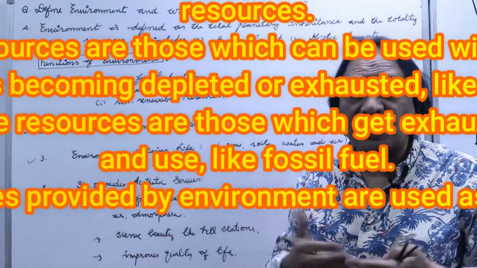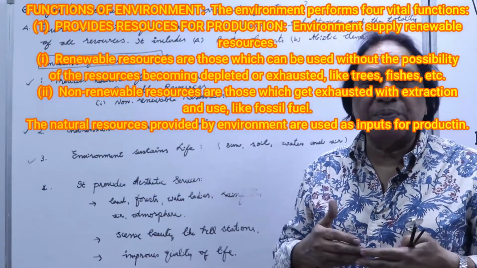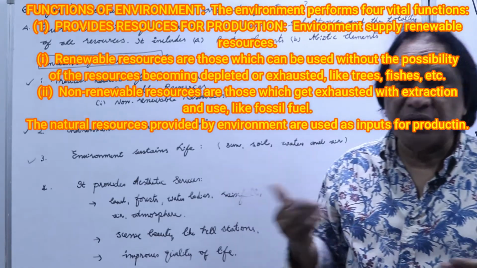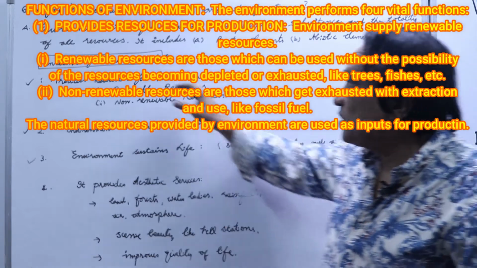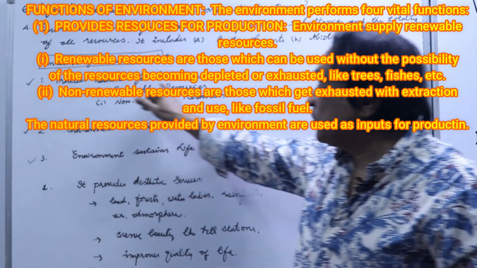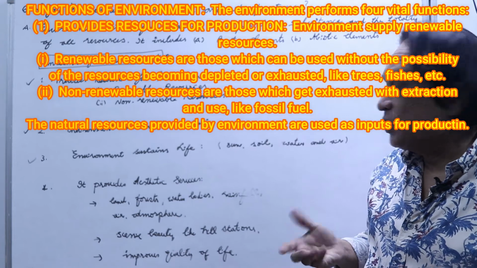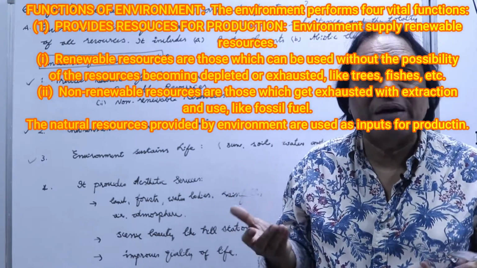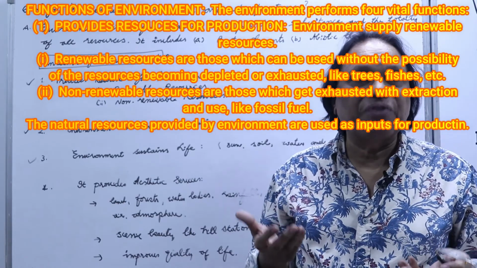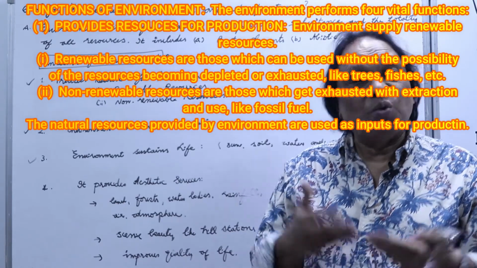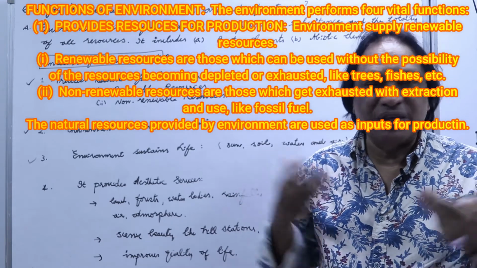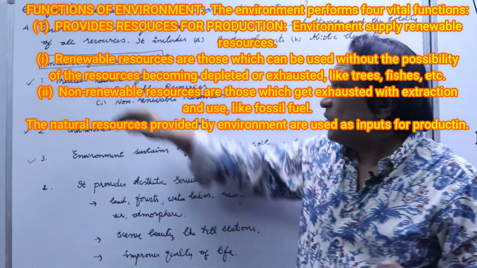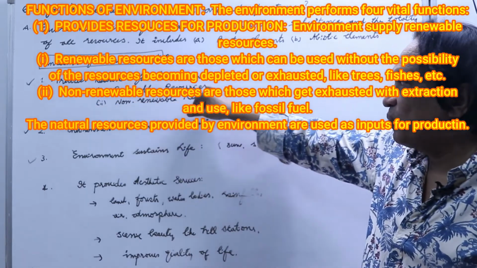What environment does is a very important topic, and simple, and this can come in the board exams maybe for 4 marks or maybe 6 marks. What are the functions of environment? It provides resources for production. Without environment we can't do any production. Even if you want furniture, you need wood for that, which comes from environment. Water comes from environment. Everything, even the air and oxygen you're inhaling, is environment. So it provides resources for production.